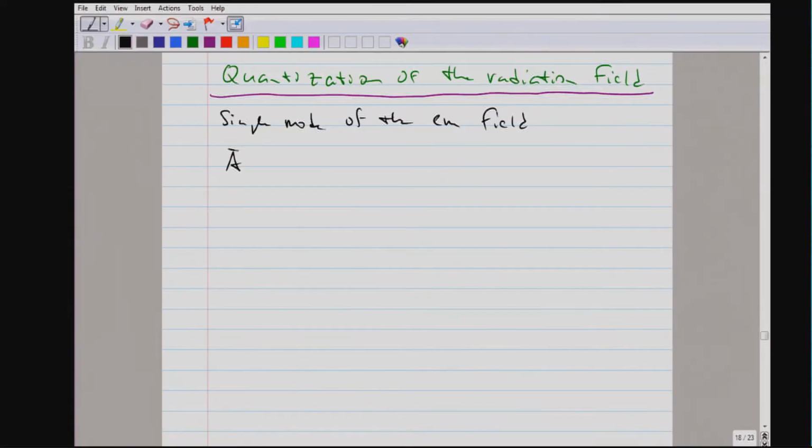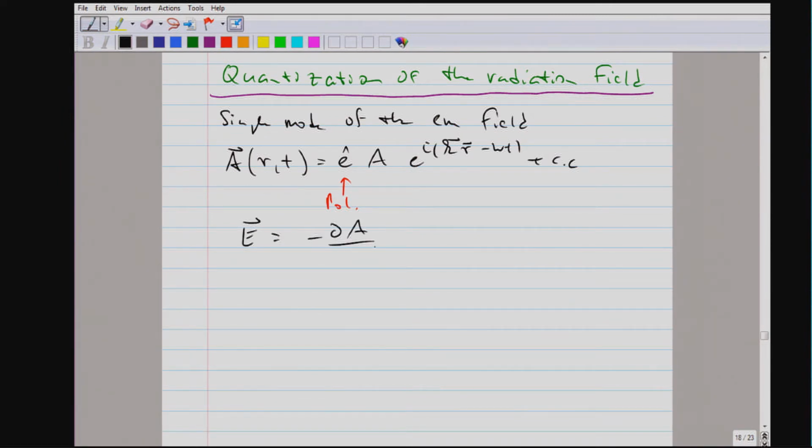So for a single mode, we assume that we have plane waves with a polarization and an amplitude. The electric field is the derivative of the vector potential.